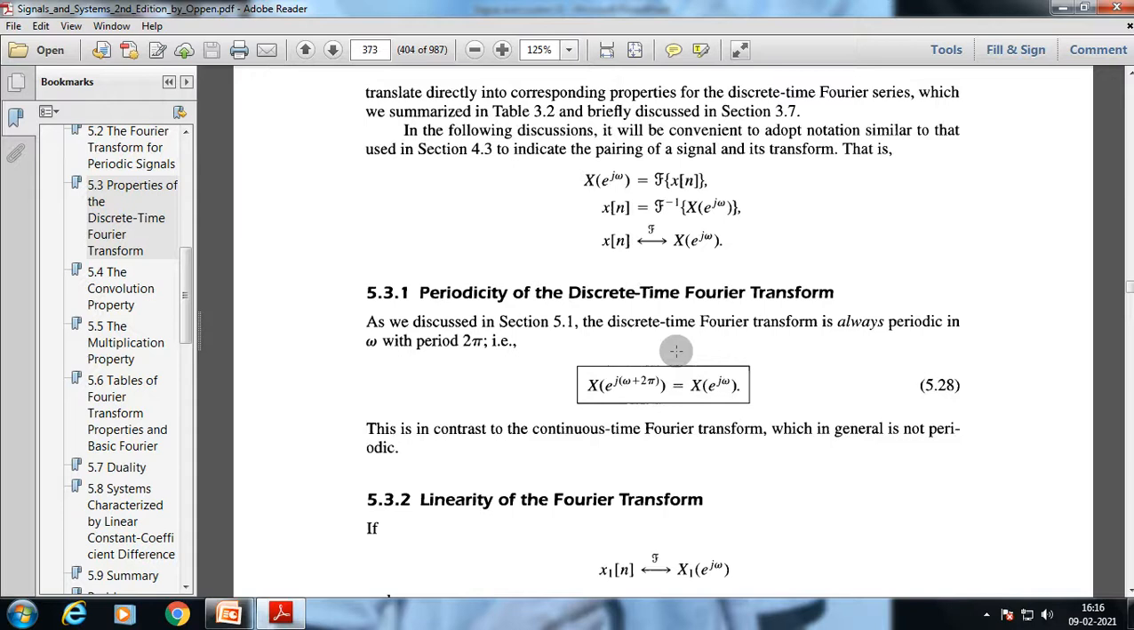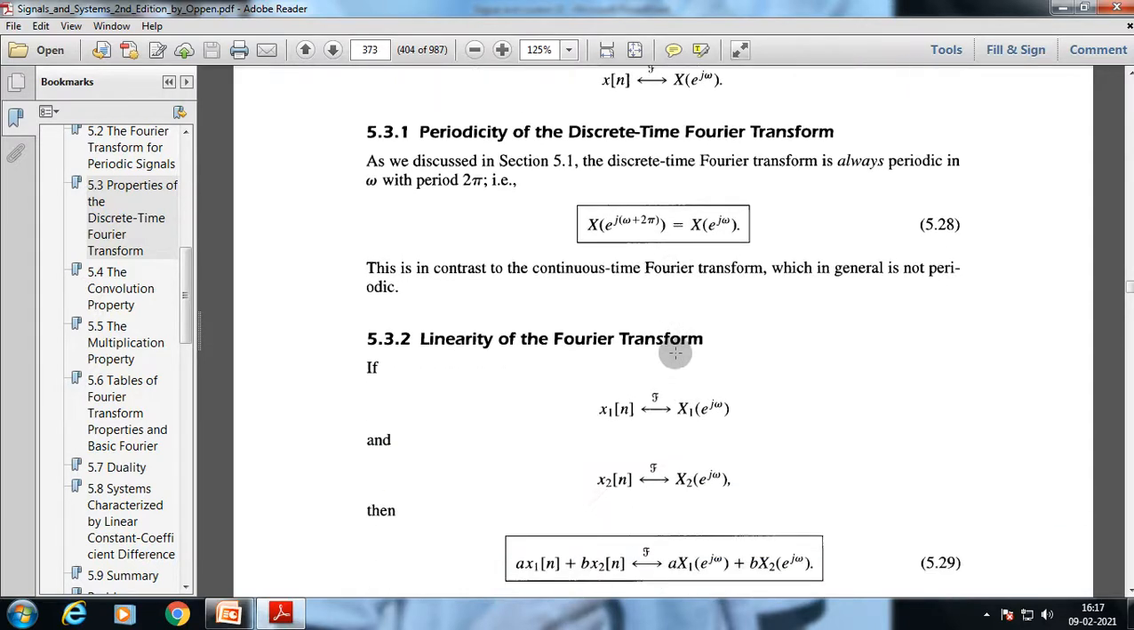As we discussed in section 5, the discrete time Fourier transform is always periodic in omega with period 2π. So X(e^{j(ω+2π)}) can be rewritten as X(e^{jω}). This is in contrast to the continuous time Fourier transform, which is in general not periodic. Next, linearity of the Fourier transform.